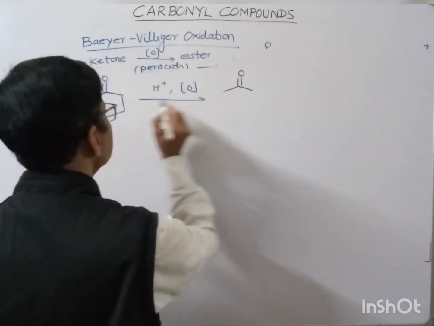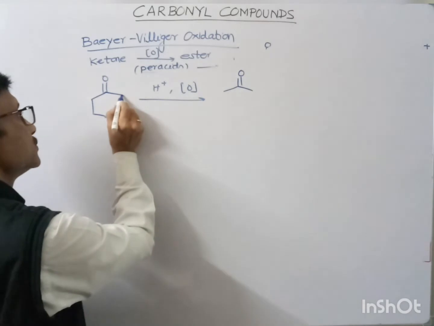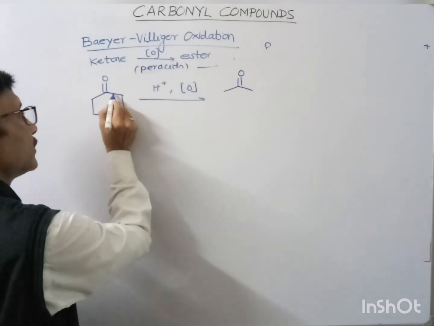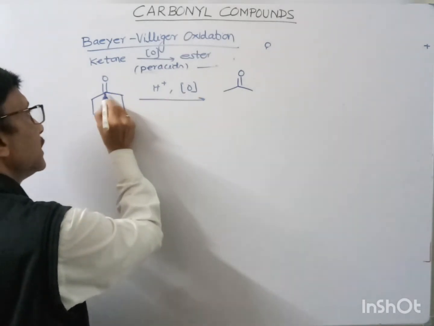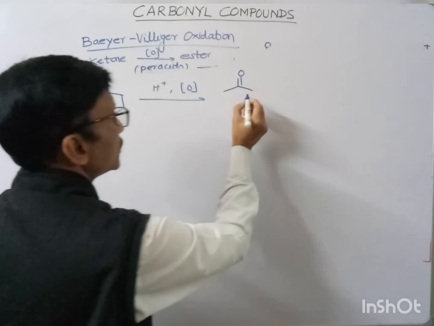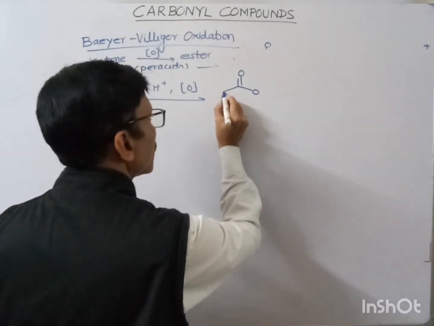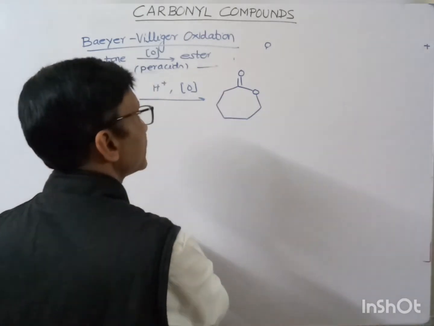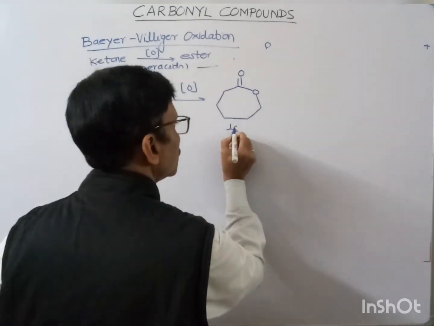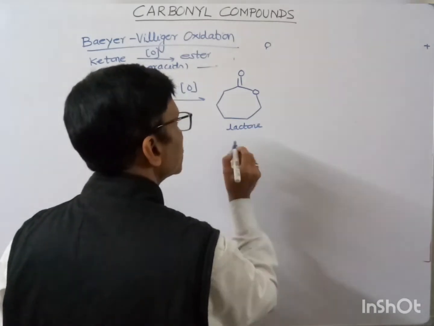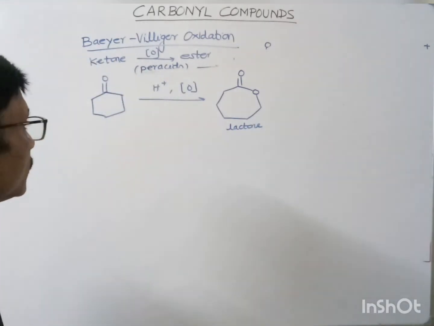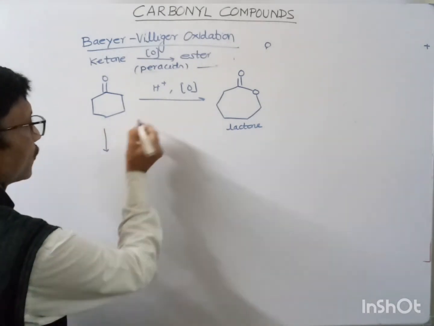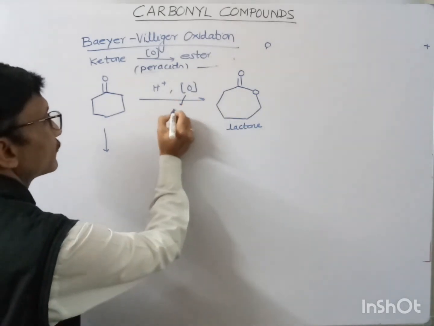We have to insert one oxygen between this carbonyl carbon and either this carbon or this carbon. So let's insert it here and convert this into a 7-membered ring. This is a 7-membered ring and this is called a lactone, or a cyclic ester. Lactone is formed. So how can we write the mechanism for this? No doubt this oxygen is coming from this per acid.